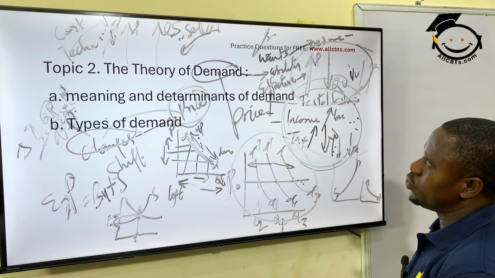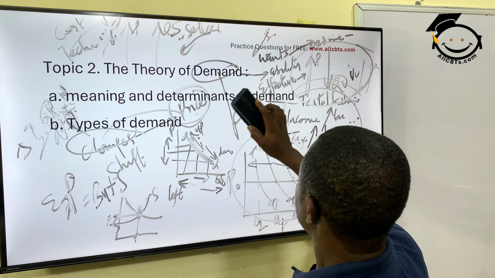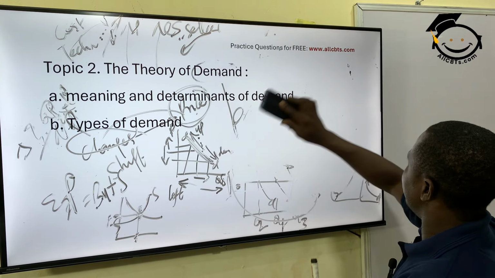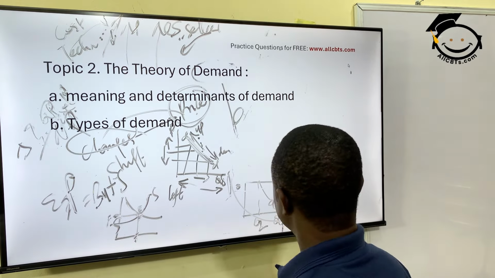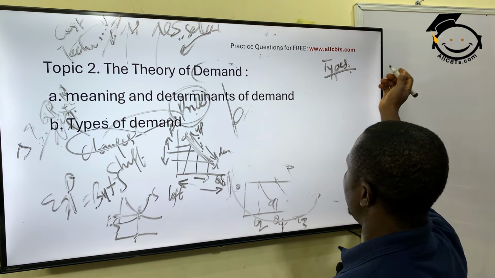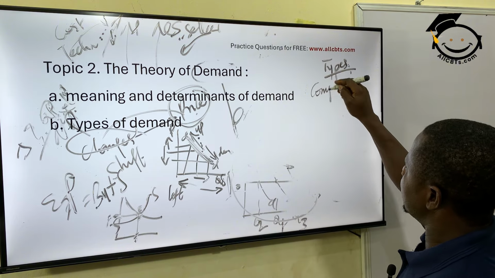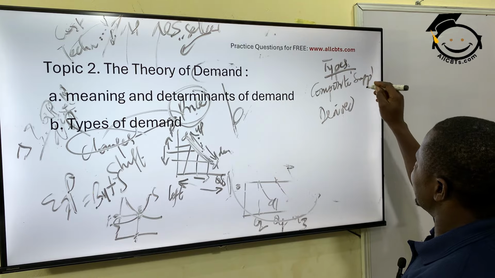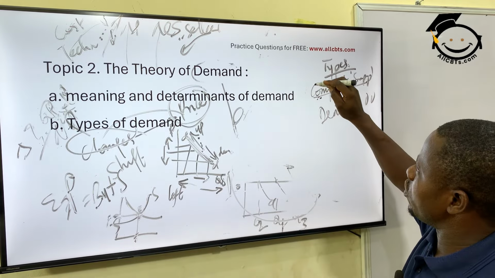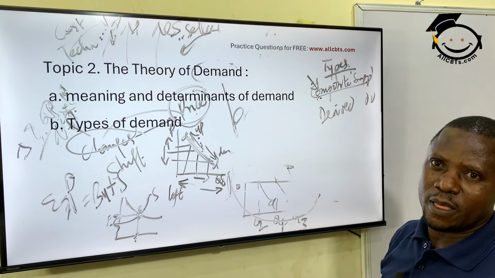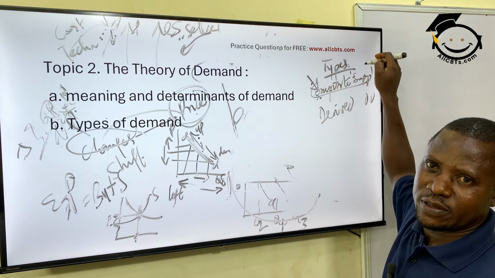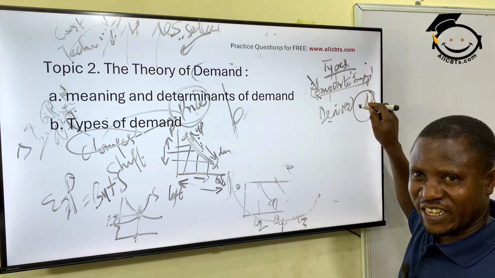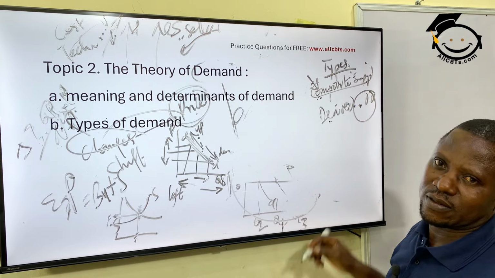Okay? Then we also need to remind ourselves of the types of demand and types of supply. We cannot talk about demand and supply without looking at their types. Okay? Types or kinds or forms. We have what we call composite supply or derived demand. Composite supply means that getting one item will help you to supply many other items. Derived demand means when you demand a product, not because of that product itself, but because of what you are going to get from it.